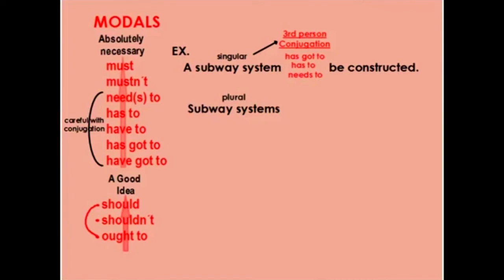Now, if I change the subject and I make it plural, for example, subway systems, okay, now it's plural. And when something's plural in English, I don't conjugate in the third person. I just use my normal base form verb. So for example, subway systems have got to be constructed, subway systems have to be constructed, or subway systems need to be constructed, okay? And I'm using my normal base form verbs for those. So be careful with conjugating in the third person when your subject is singular.